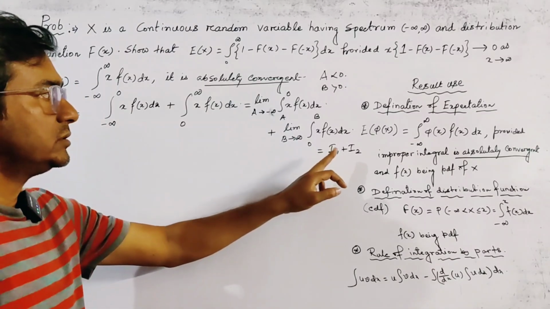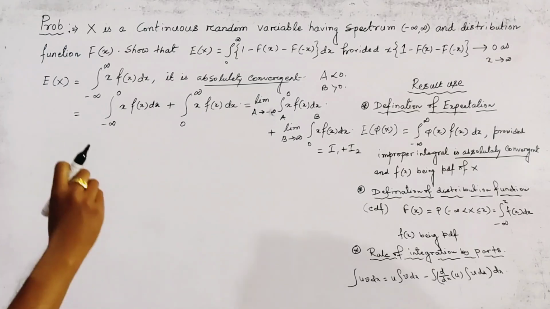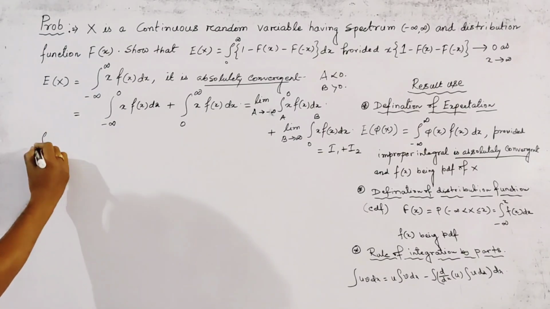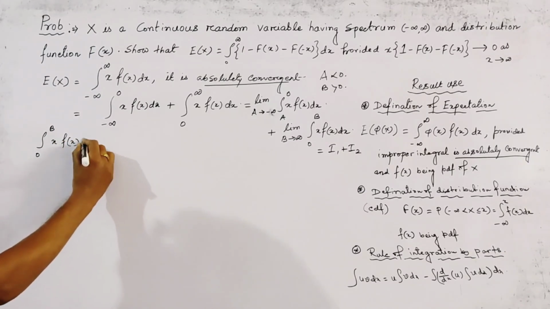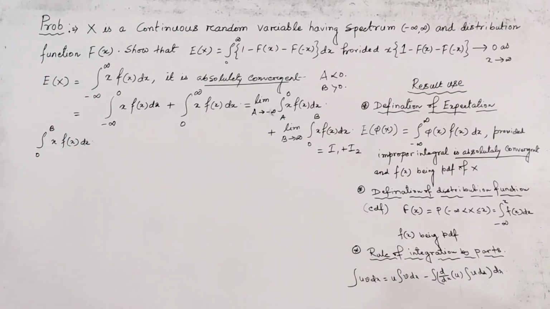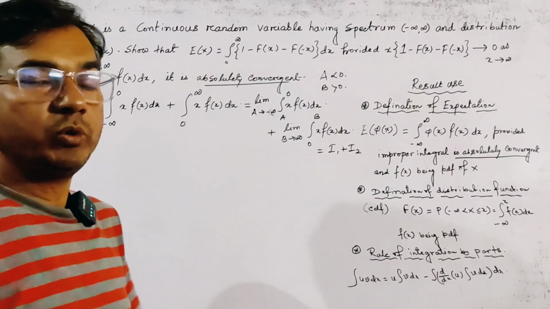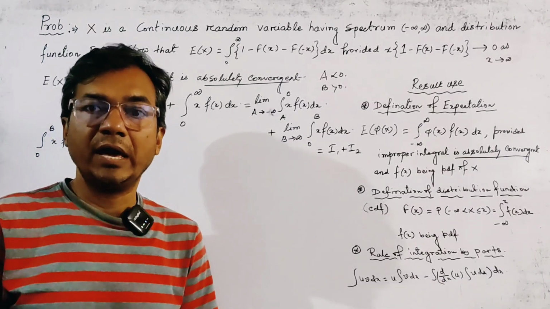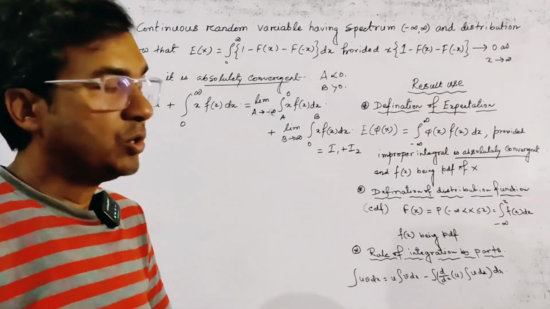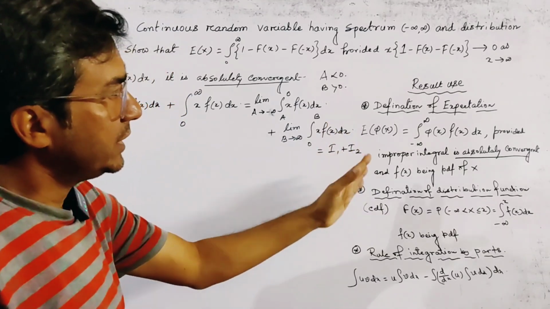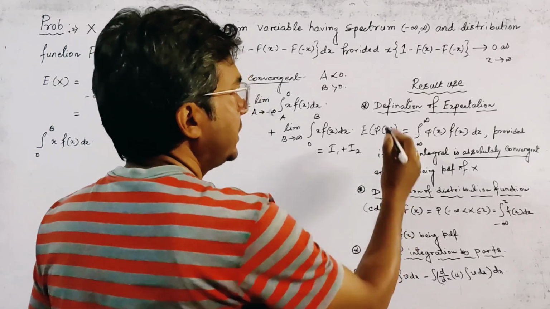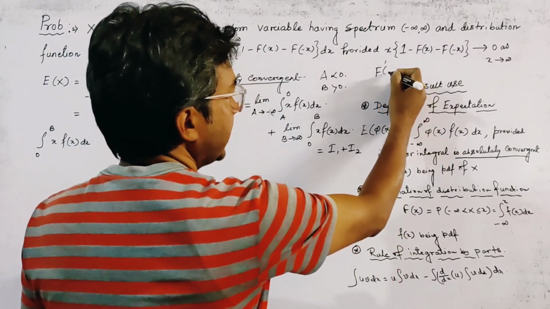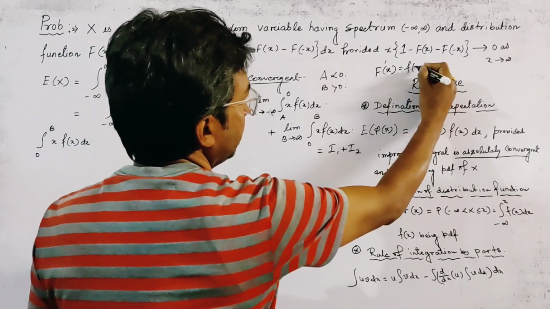Now we deal with I2 first. Here we first write the integral from 0 to b of x f(x) dx, and we also use an important property, the relation between distribution function and probability density function. We forgot to write it in the list of results used, so we add here another result: we know F'(x) is equal to f(x).